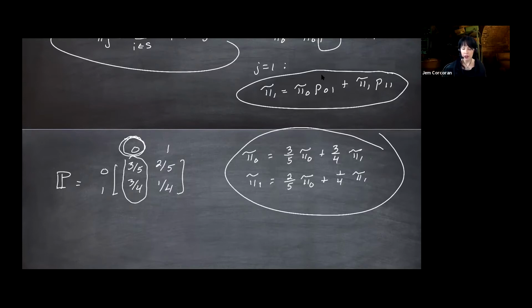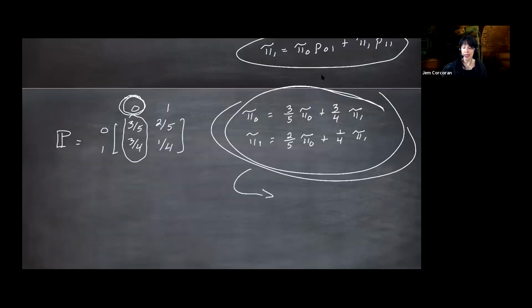What I'm trying to say is there's an infinite number of pi's that can satisfy this, but not an infinite number of pi's that form a probability distribution. So we need to include the fact that pi 0 plus pi 1 must be 1. That's a constraint here that now makes this solvable.